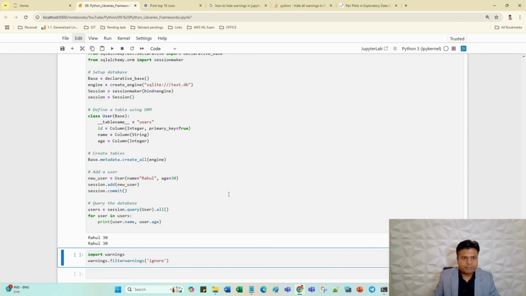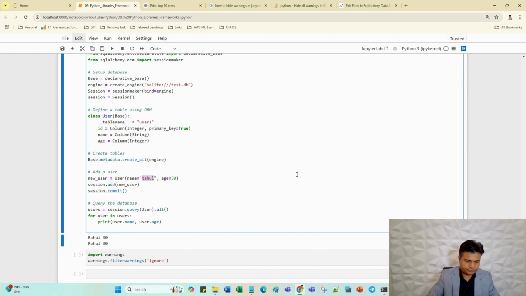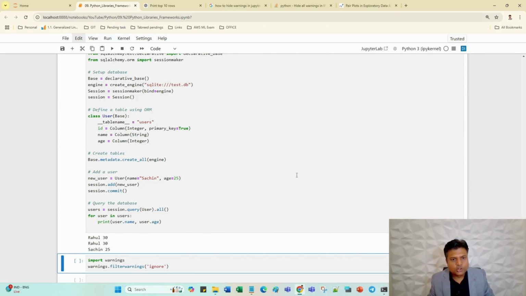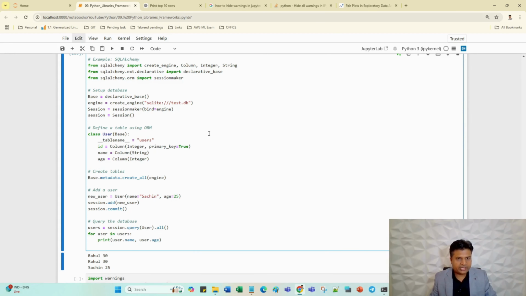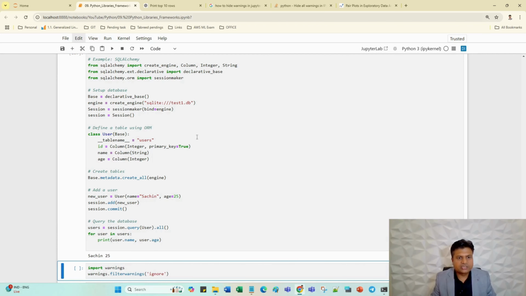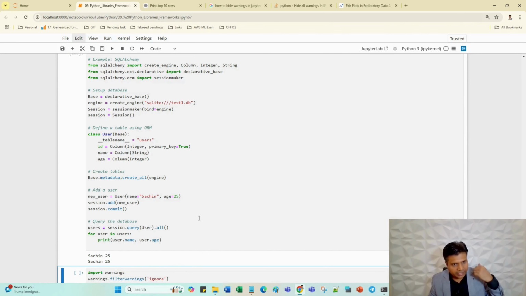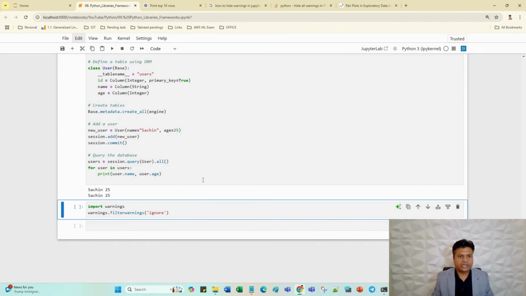Okay, let me run this program. So Rahul, 30, has been entered in this particular database. If I want to enter, let's suppose, Sachin, 25, I can add it easily. So this one has also been added to my database. In case the test data is not available, the system will automatically create it. Let's suppose I'm creating test1, which is not in my database. Let me run this, Sachin 25 will enter into the database. Let me run again, and another Sachin 25 record is entered into the database.